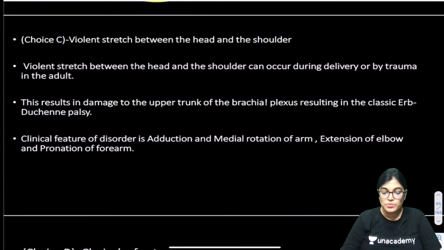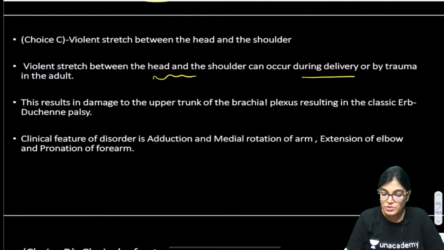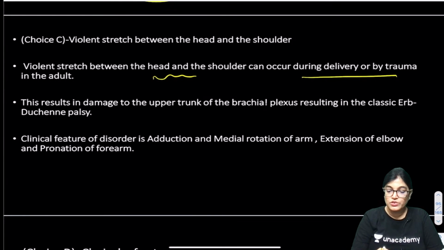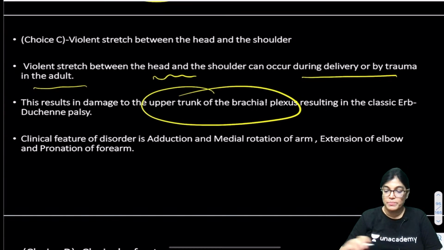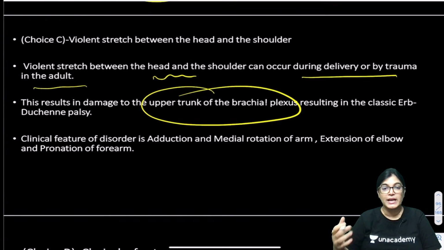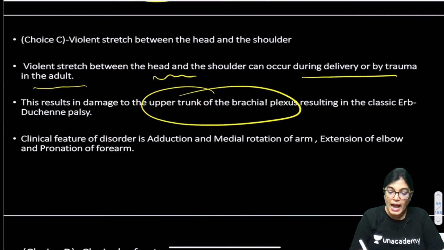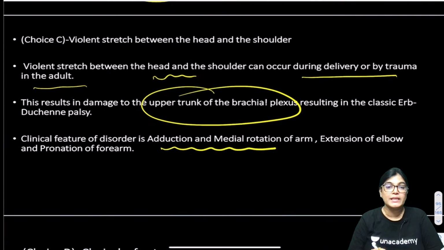Now, violent stretch between head and the shoulder. Actually, when there is a violent stretch between head and shoulder, the most common mechanism of injury is delivery or trauma in adults. So it will lead to the injury to upper trunk of brachial plexus. And when upper trunk of brachial plexus is involved, what will happen? It will lead to classical Erb-Duchenne paralysis. So the clinical feature in this kind of patient will be the policeman tip abnormality, and the arm will be adducted and medially rotated.